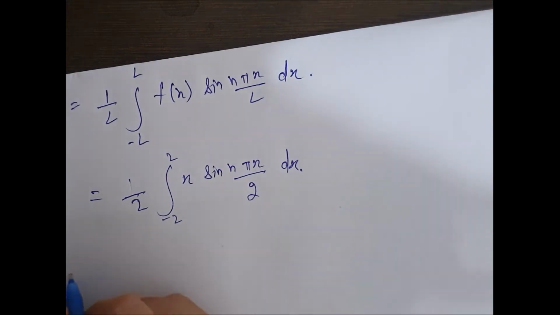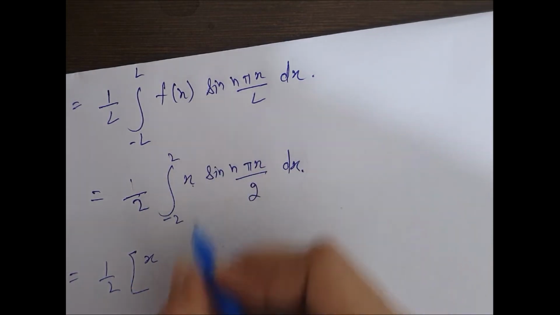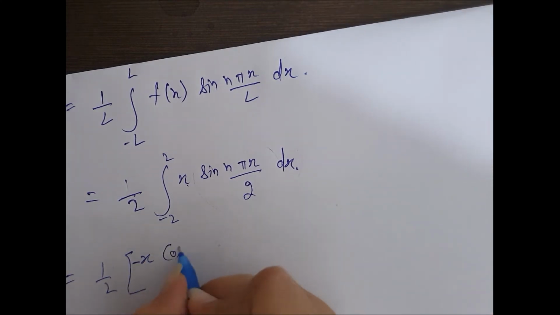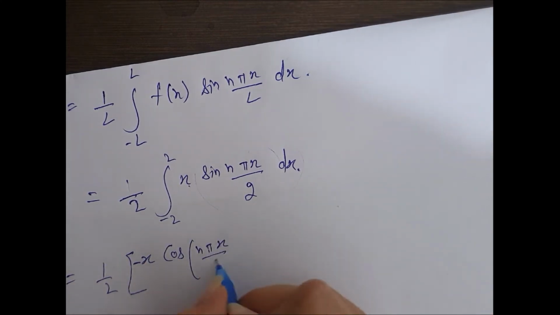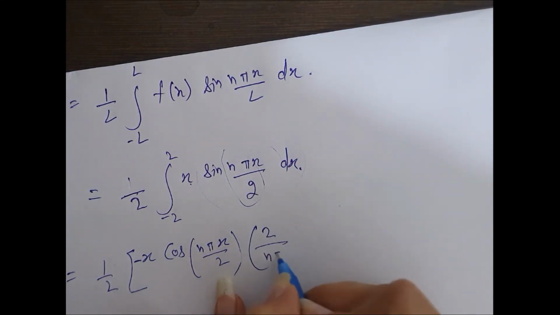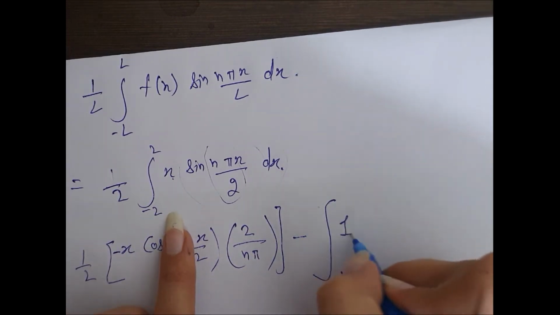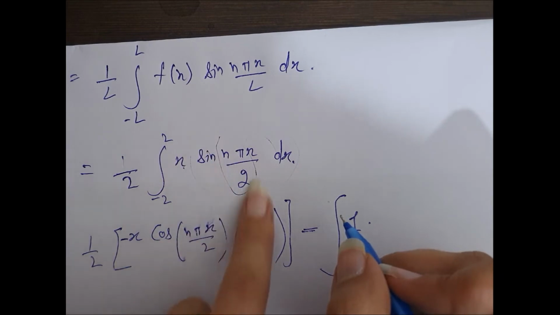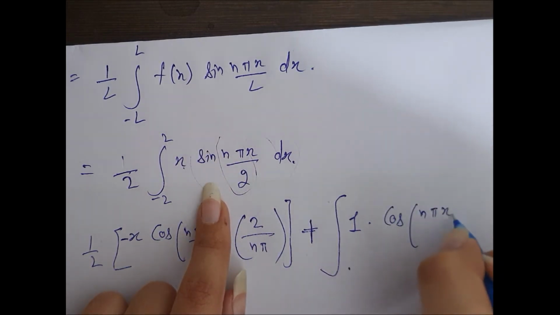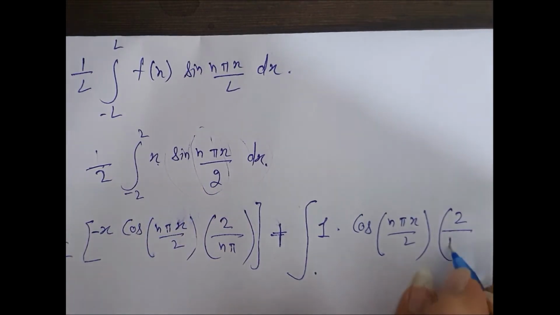Just integrate it. x first function, integration of second: sine integration is minus cos n pi x by 2, and integration of this part will be 2 upon n pi. Minus differentiation of first, that is 1, into whole integration. Sine integration is minus cos, this will be plus, and this part integration 2 upon n pi.